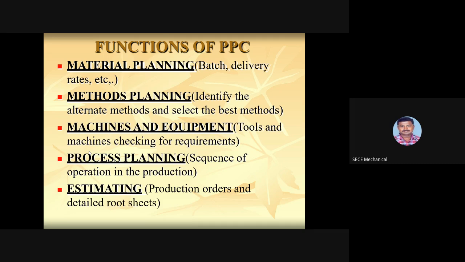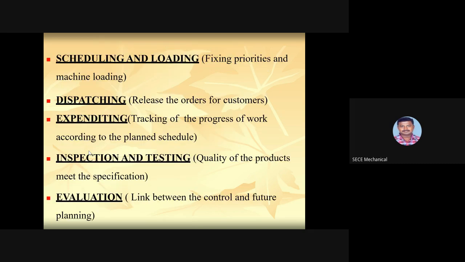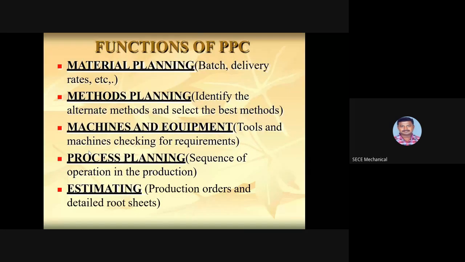And next are the functions of PPC. The functions of PPC are, first, material planning, where we will have the batch and delivery rates, etc. How many batches of components we need to produce, and the delivery rates, when we need to deliver the product.